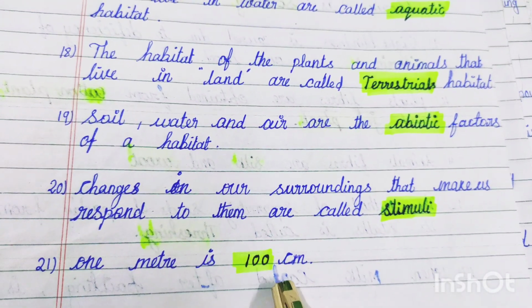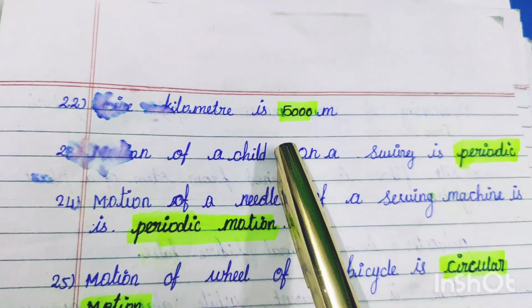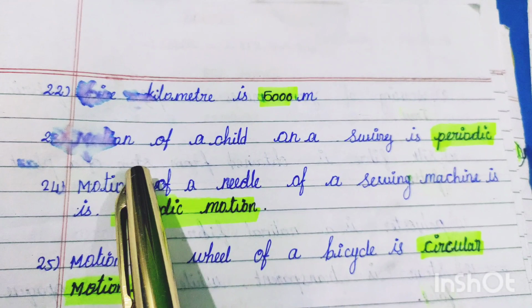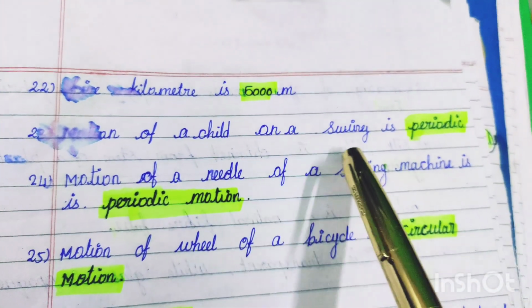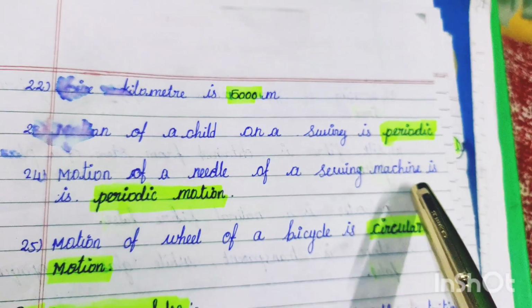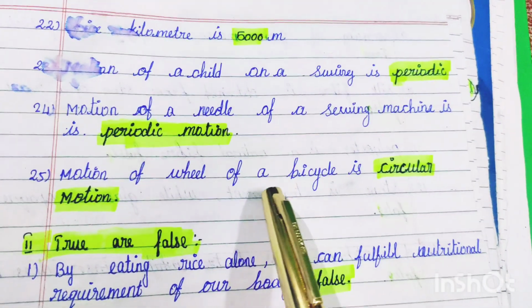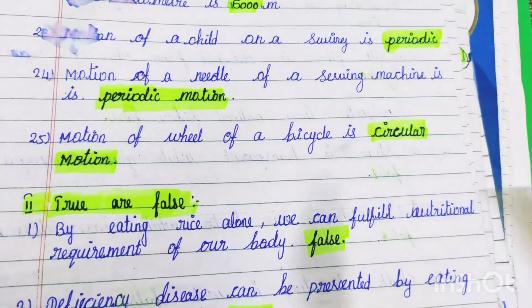1 meter is 100 centimeters. 5 kilometers is 5000 meters. Motion of a child on a swing is periodic. Motion of the needle of a sewing machine is periodic motion. Motion of a wheel of the bicycle is circular motion.